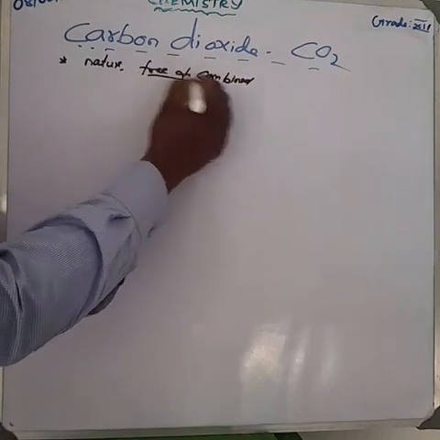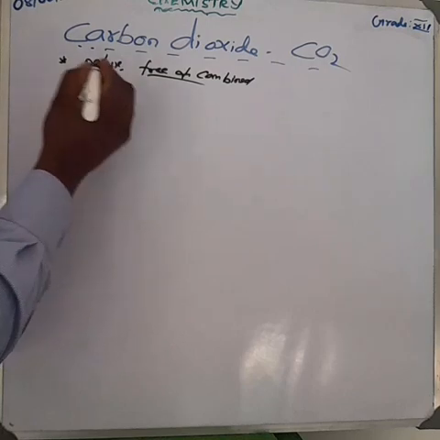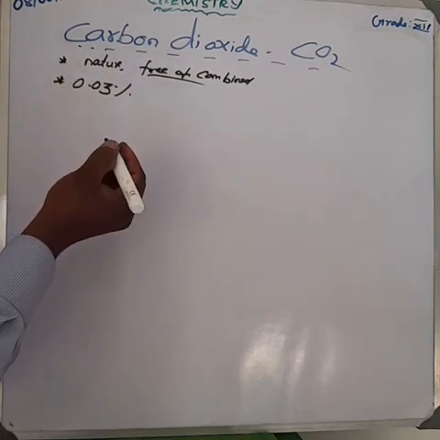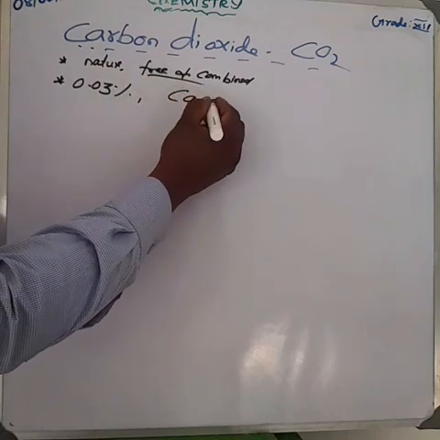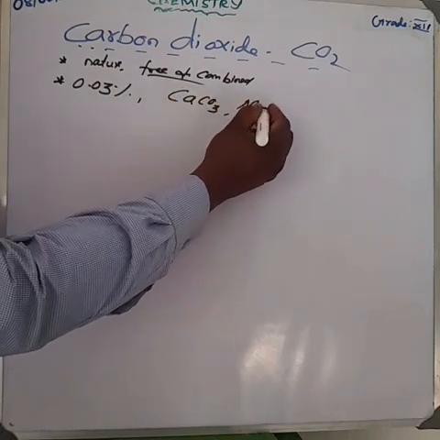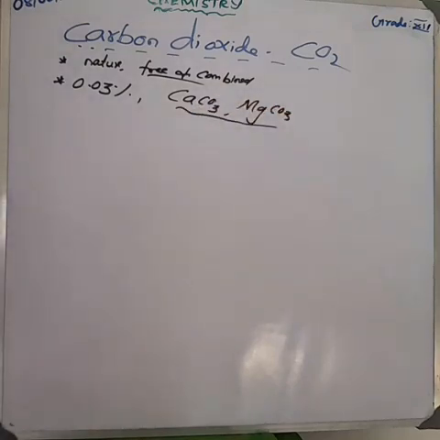The constituent of air, carbon dioxide, is 0.03%. Carbon dioxide occurs in rocks as calcium carbonate and magnesium carbonate. All of you know that, calcium carbonate, CaCO3, and magnesium carbonate, MgCO3.